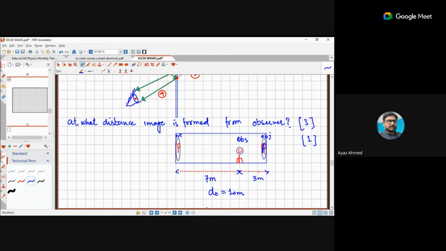Now the problem comes here. I asked, how far will the observer see this? So where will the image be formed, at how much distance from the mirror? 1, 2, 3, 4, 5, 6, 7, 8, 9, 10 meters away. Is it clear? Here will be the image formed. It will be basically P written in this way over there. Am I right?